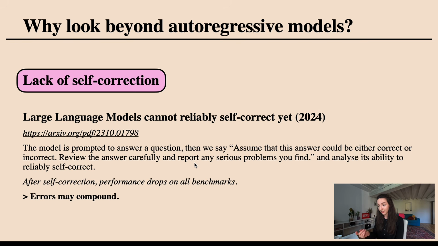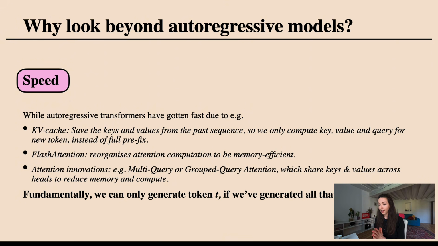And what they saw is that after having the model self-correct itself, the performance on all benchmarks actually drops. So maybe there is something in this autoregressive token by token approach that whenever you start to make a mistake, these errors will compound and you will never be able to steer yourself back to a trajectory that makes sense.